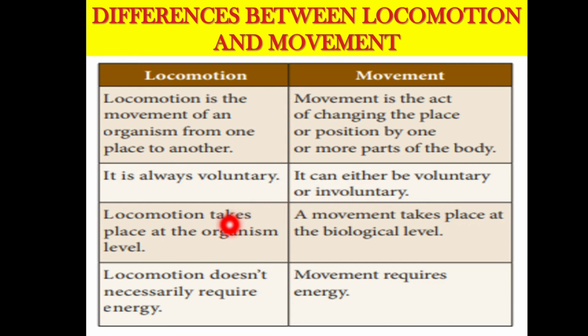Locomotion can take place at the organism level, whereas movement takes place at the biological level. Locomotion doesn't necessarily require energy, whereas movement requires energy. These are the differences between locomotion and movement.